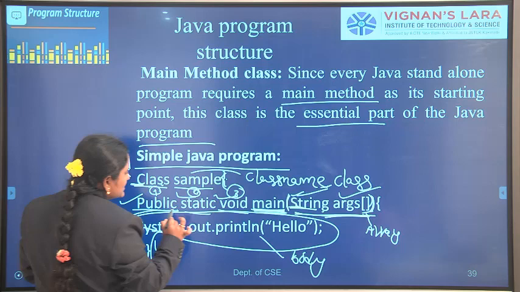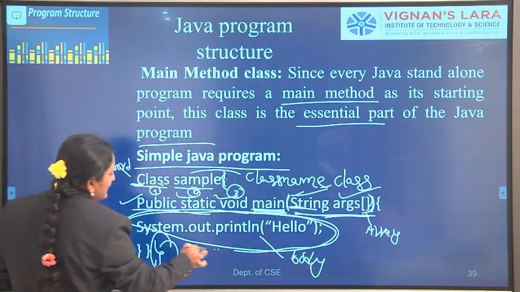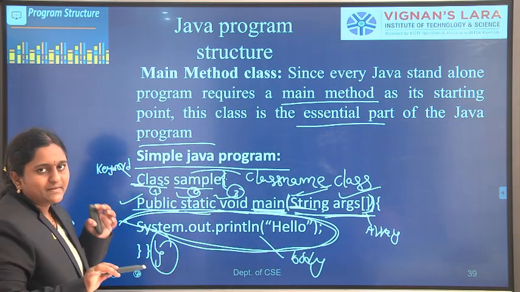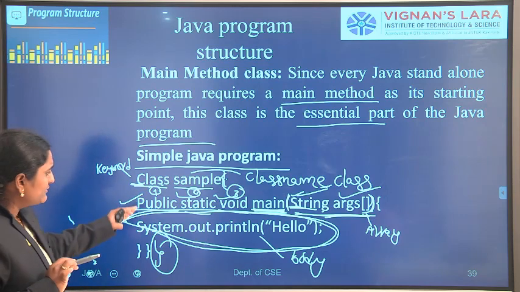System.out.println is an output statement. It is the body of the main method. I am explaining one by one.